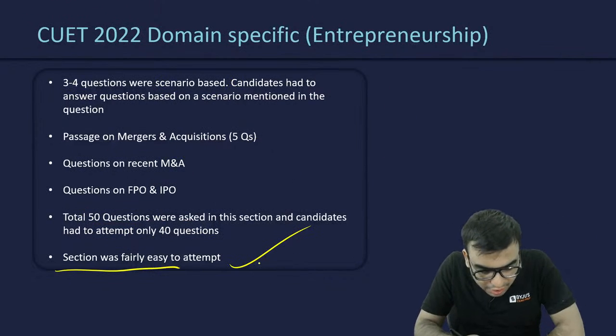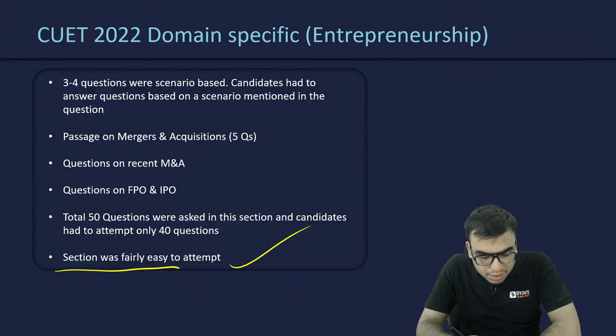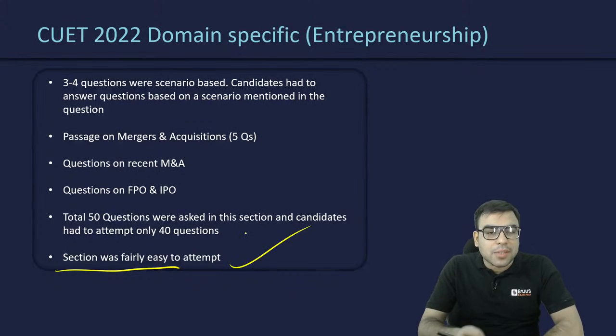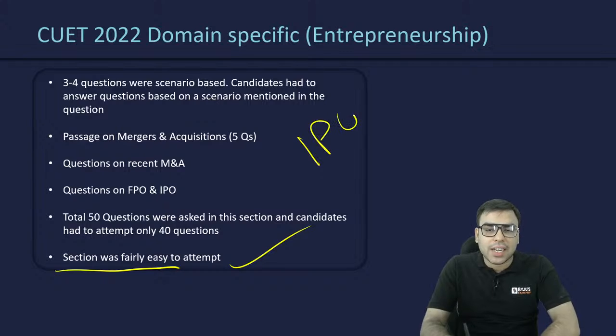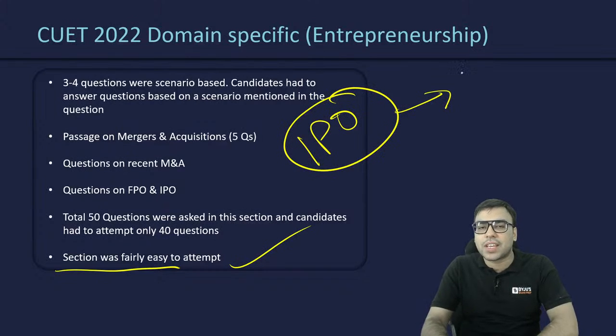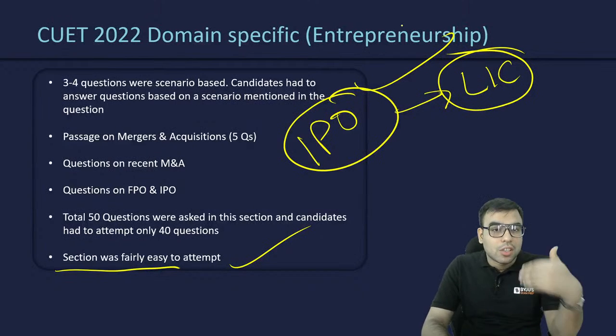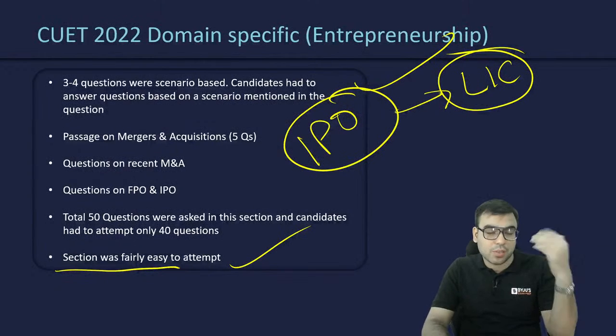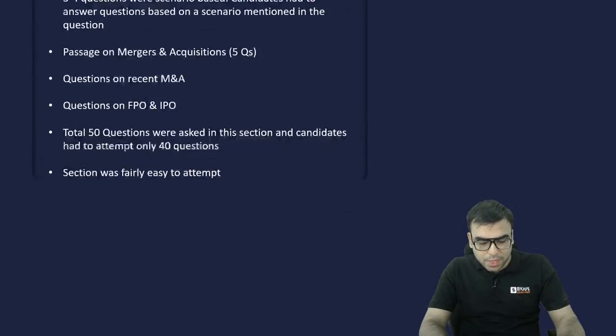Someone is writing, sir, economics was too lengthy and hard. Okay, but some things we had discussed, like IPO, because IPO was very much in the news. Life Insurance Corporation of India was coming up with an IPO. So that is why you should be knowing it.